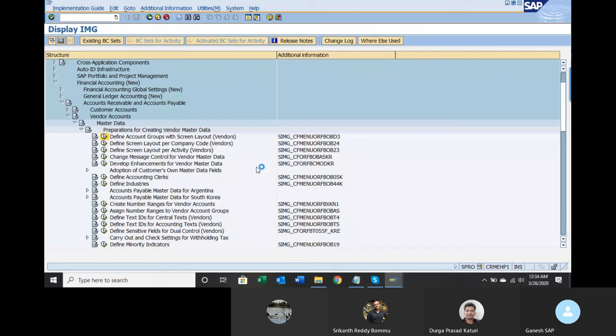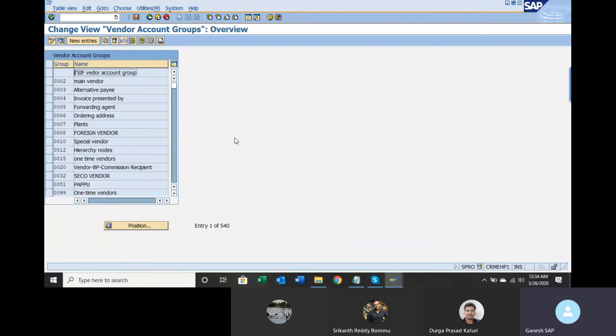Define account groups with screen layout. Wherever you see screen layout, that means you can keep fields required, optional, or suppressed. Fields that you want to mandatorily give input, make them required. Otherwise, you can leave it as standard SAP has given, unless your customer says something specific.